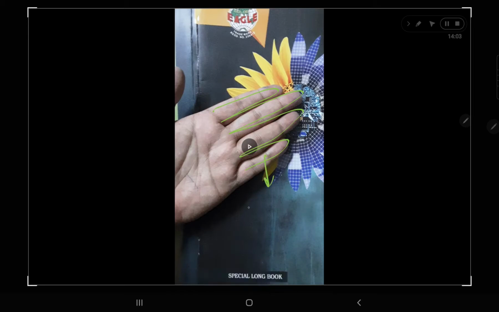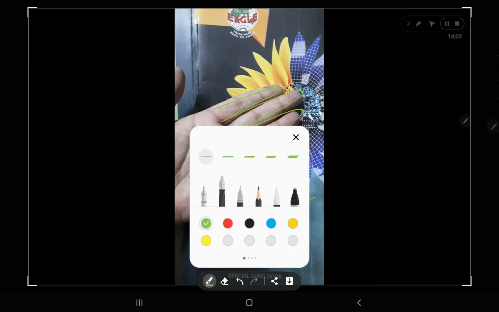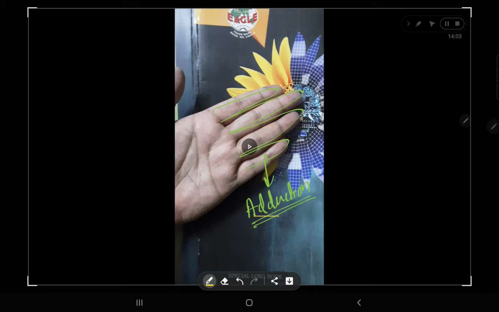This is called adduction of your fingers. Why is this adduction? You can recall it like this: your fingers are adding with each other. So this posture is called your adducted fingers.